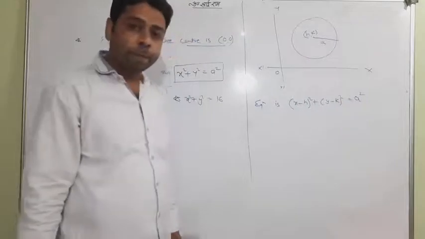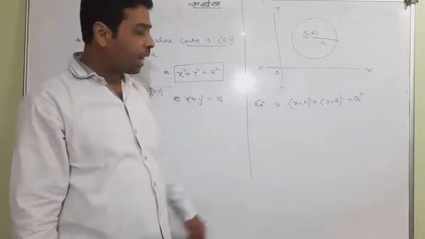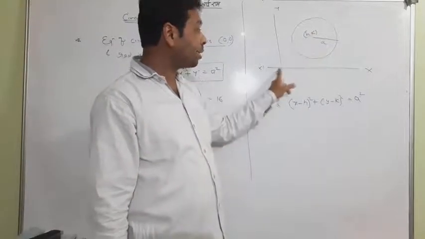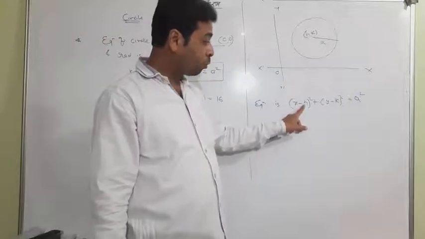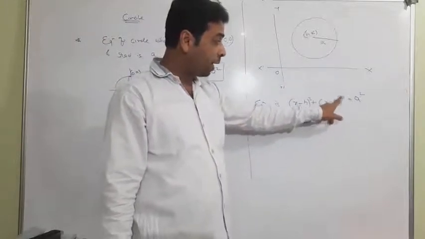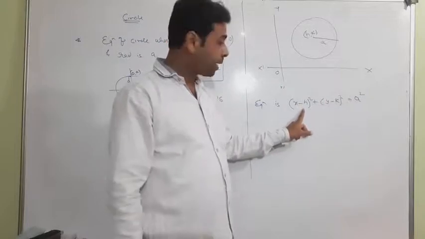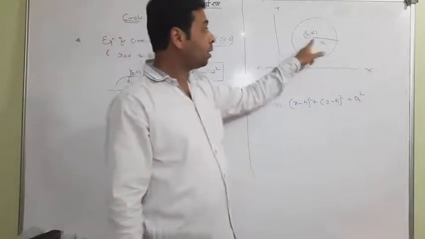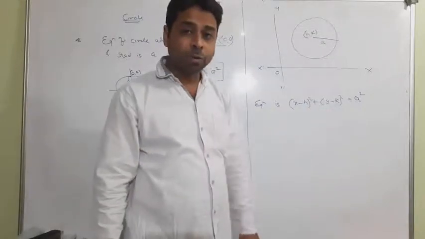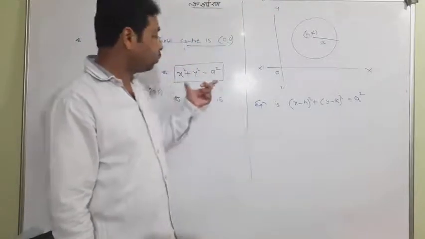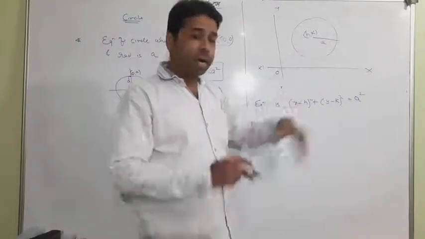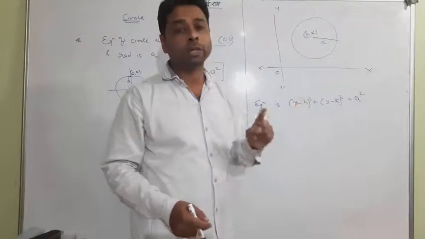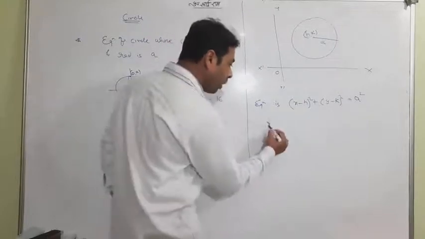This is very simple. You can check by yourself that when h and k get (0, 0), meaning if (h, k) gets the origin point, then x minus 0 means x square, y minus 0 means y square. Read it fluently, x square plus y square equal to a square. This will be the same when the center becomes (0, 0). But when h and k are other than (0, 0), you can use this formula, where (h, k) is the center of the circle.